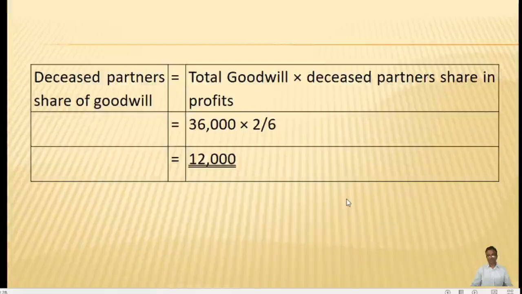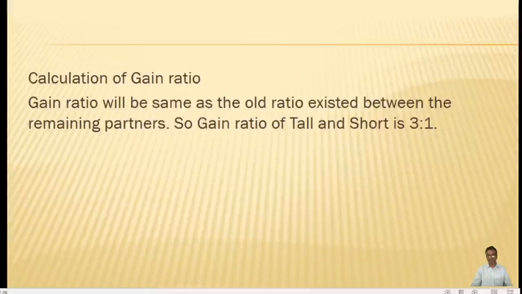Now this goodwill will be adjusted in the gain ratio among the old partners. No goodwill account will be created. This is according to the Indian standard. So the goodwill will be adjusted in the gain ratio, and therefore we need to find out the gain ratio.